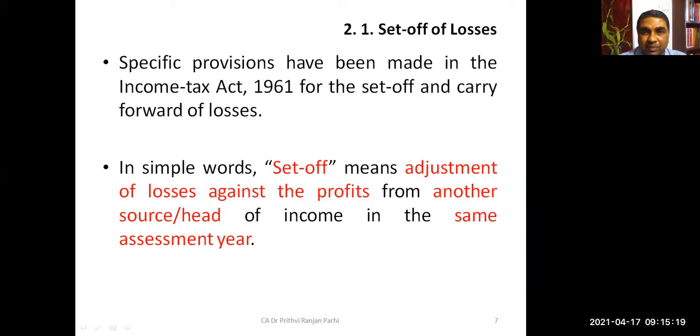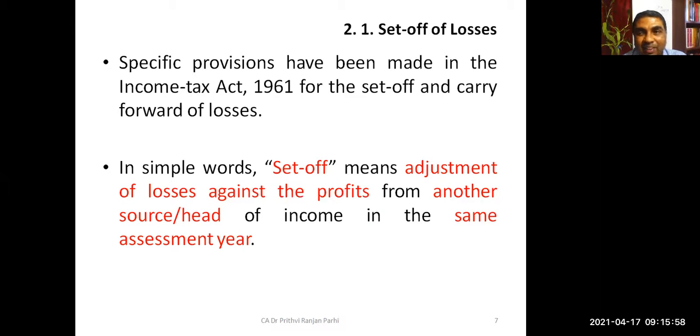Now, this is the concept of set off of losses. There are specific provisions under the Income Tax Act. Set off means adjustment of losses against the profits of another source or head. Set off is something like this: sometimes when you write your examination group-wise, if in a particular paper you are getting more than 50 and in some paper you are getting less than 50, it gets adjusted or not?